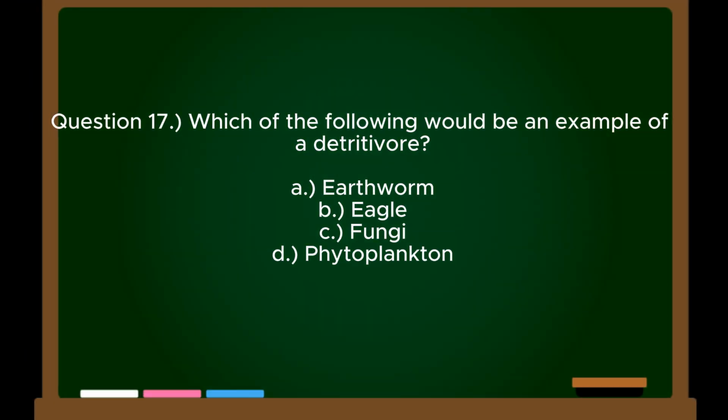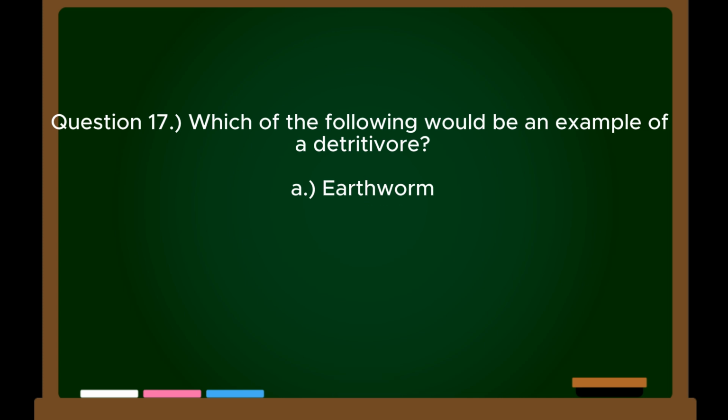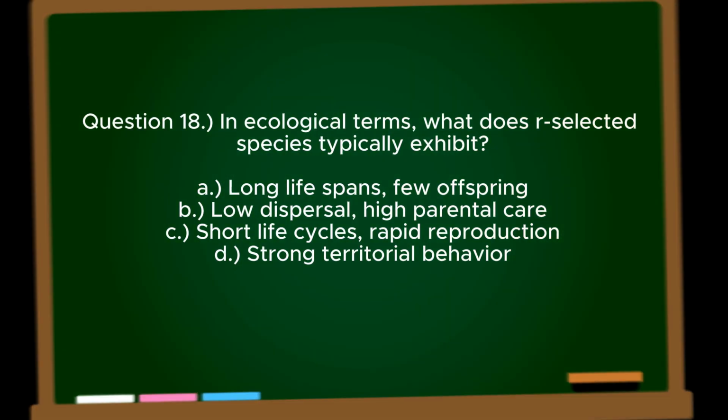Question 17. Which of the following would be an example of a detritivore? A. Earthworm. B. Eagle. C. Fungi. D. Phytoplankton. Correct answer, A. Earthworm.